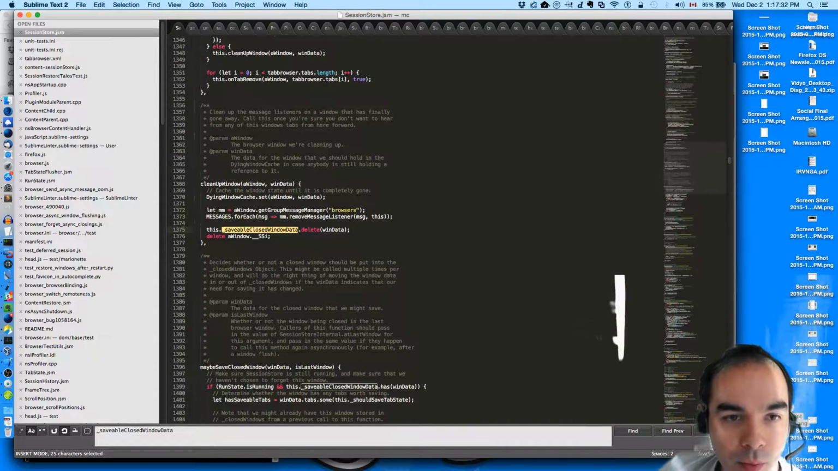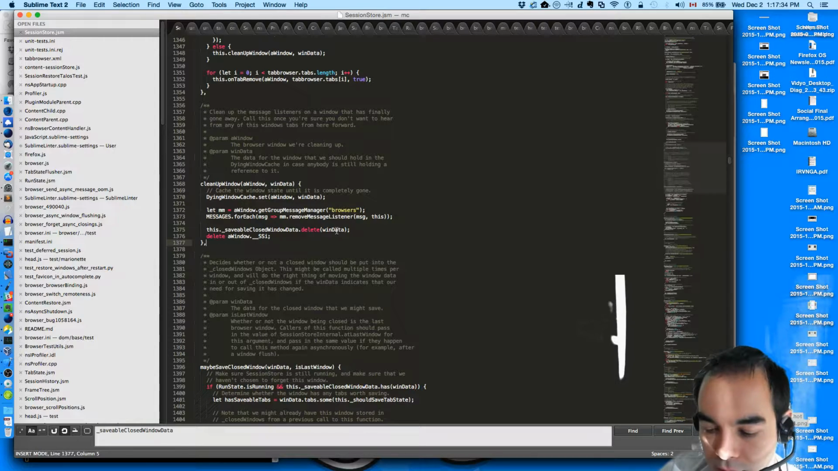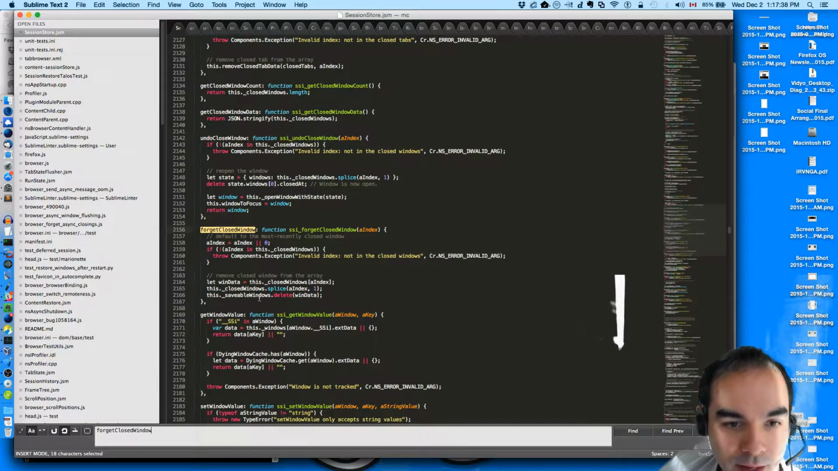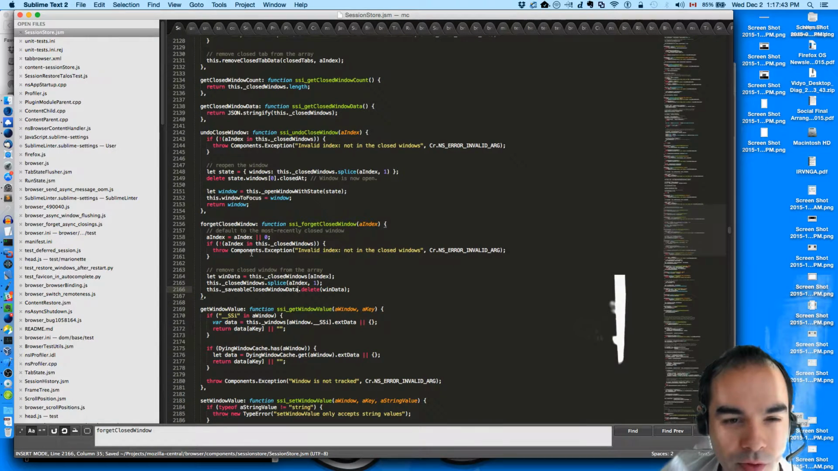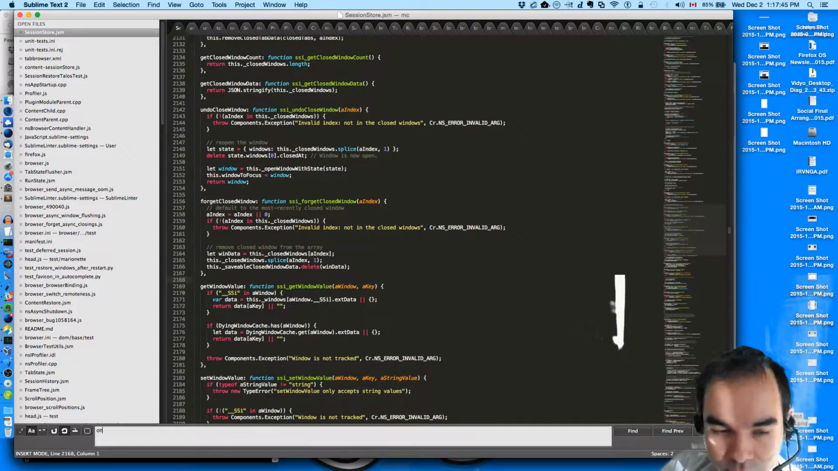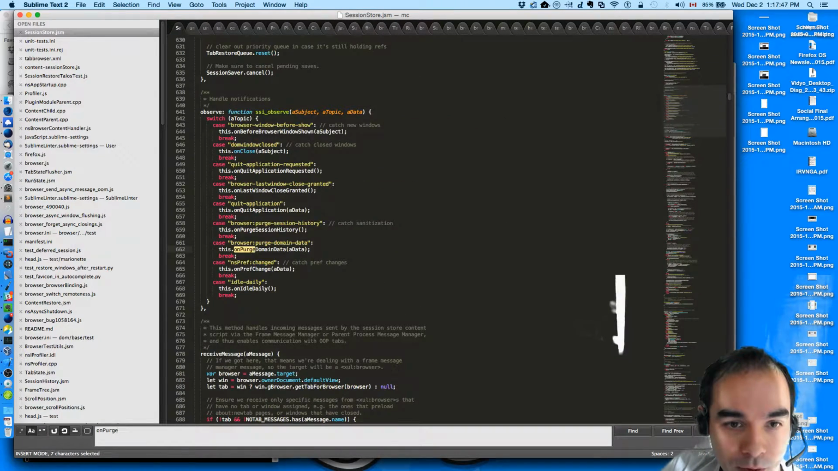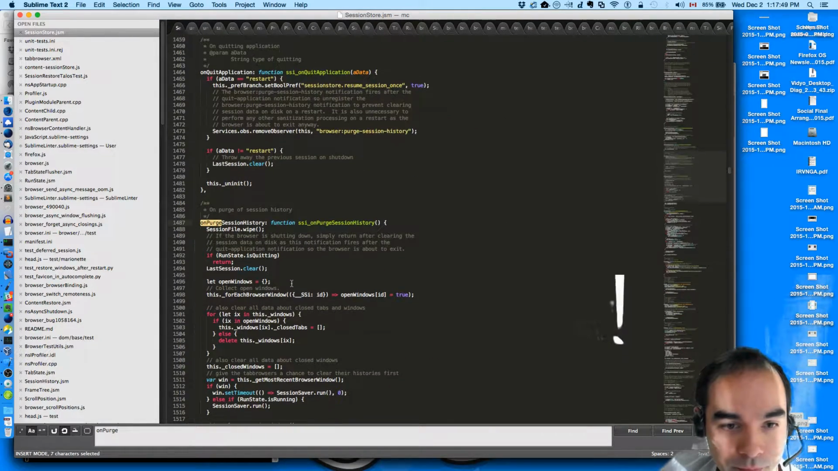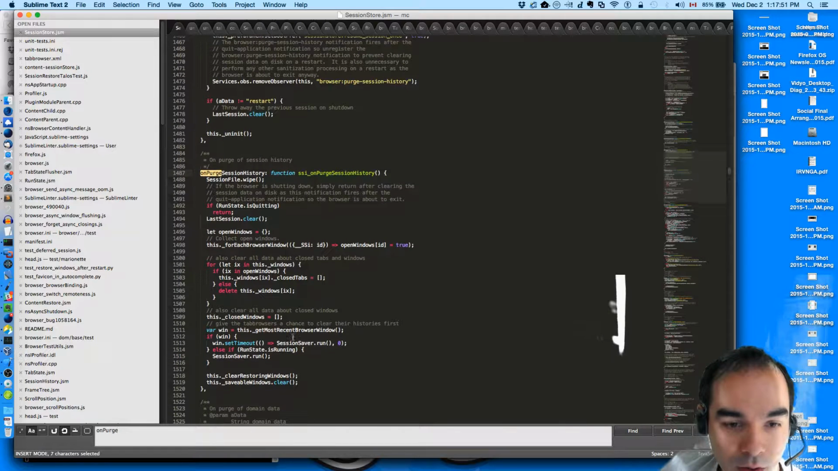We add, and then when we clean up the window we delete it, but we also have to delete it if we choose to forget the closed window. So I had something like that over here, but we're going to do it with savable closed window data instead. And then there's another place, and that's when we purge the history in purgeSessionHistory, where we should just wipe out the entire set.